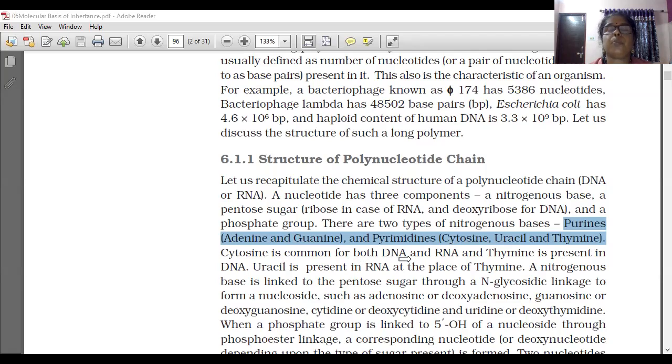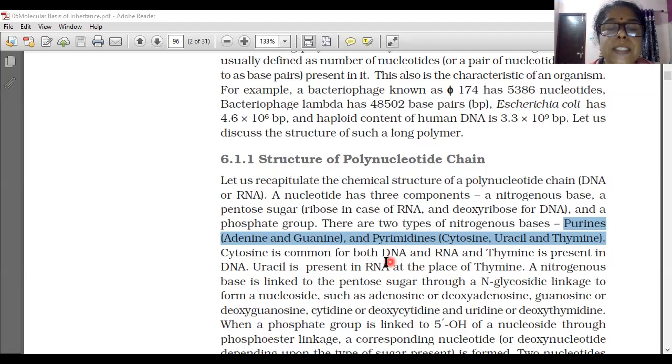Cytosine is common for both DNA and RNA, and thymine is present in DNA only. Which is present in DNA only? Thymine is present in DNA. So, uracil is present in RNA at the place of thymine.